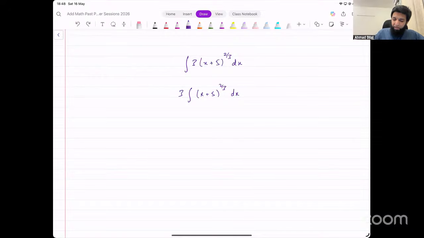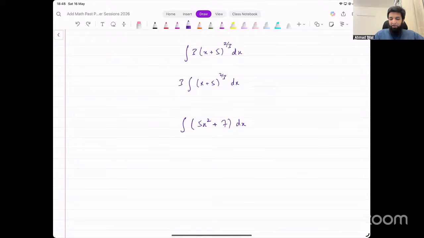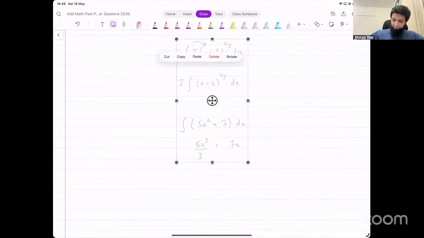However, if you had something added or subtracted, so for example, if you wanted to integrate 5x squared plus 7 with respect to x, now in this case, this 7 is being added. This is a separate term. In this case, we can't write the 7 outside, we have to integrate it. So we have to integrate 7, and its integration is going to be 7x, and the first one is going to be 5x cubed over 3. In this case, 3 was multiplying with this term. When you have a constant multiplying with the whole thing, you can write that outside. If it's being added or subtracted, then you cannot write that outside. Okay, I hope that answers the question.